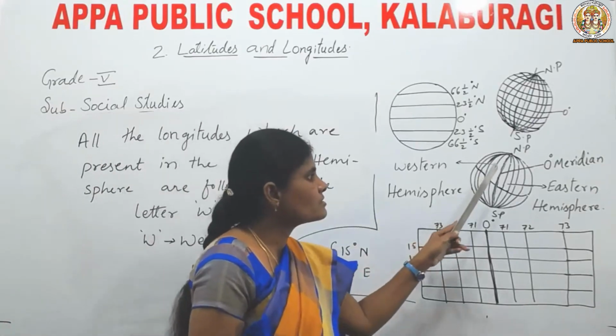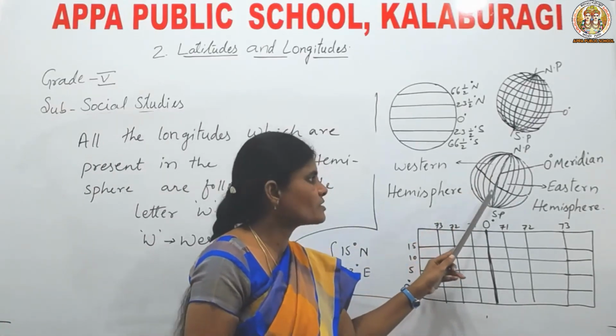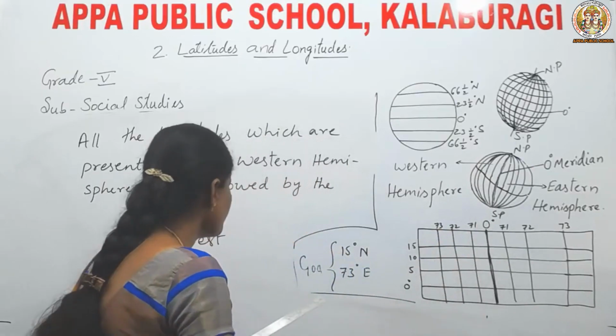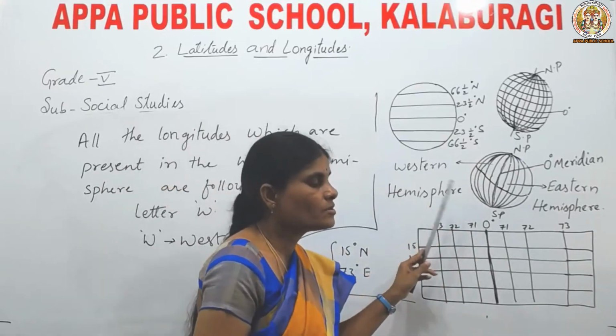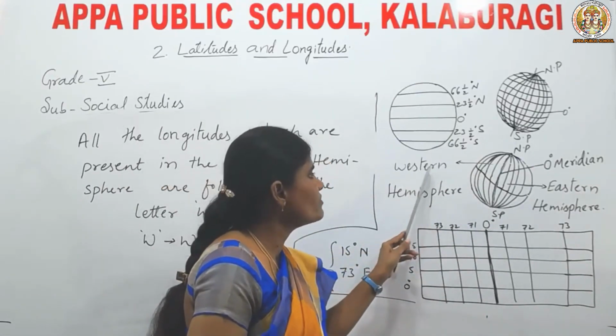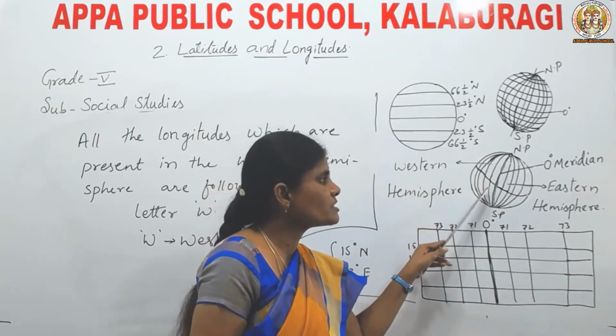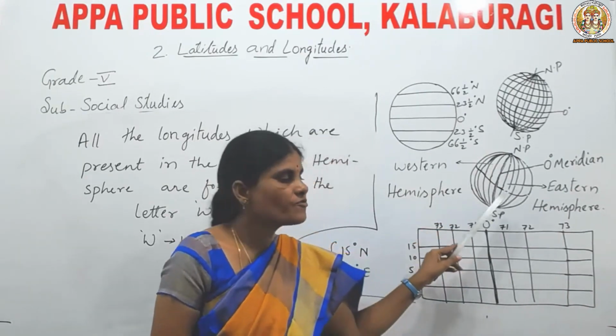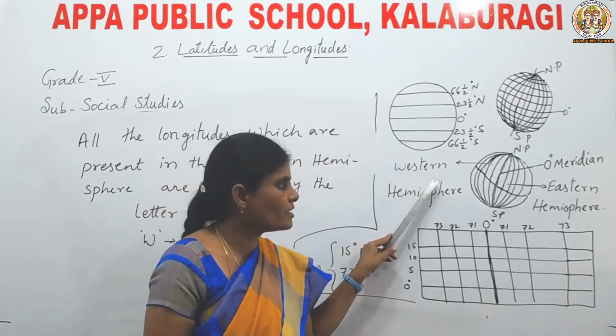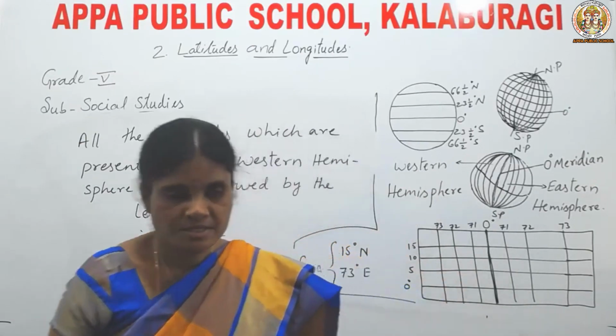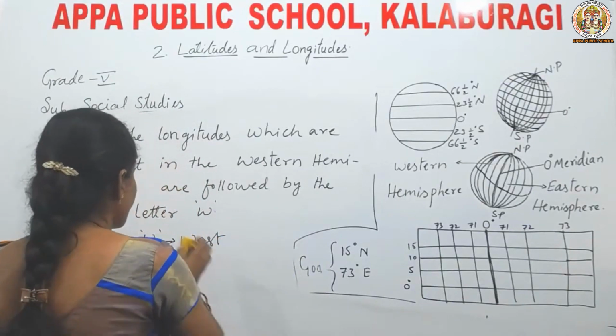Here, children, this is the Western Hemisphere. Already I have shown dividing it into two parts. See here, this is called the Western Hemisphere. All the longitudes which are present in the Western Hemisphere are followed by the letter W. W stands for west.